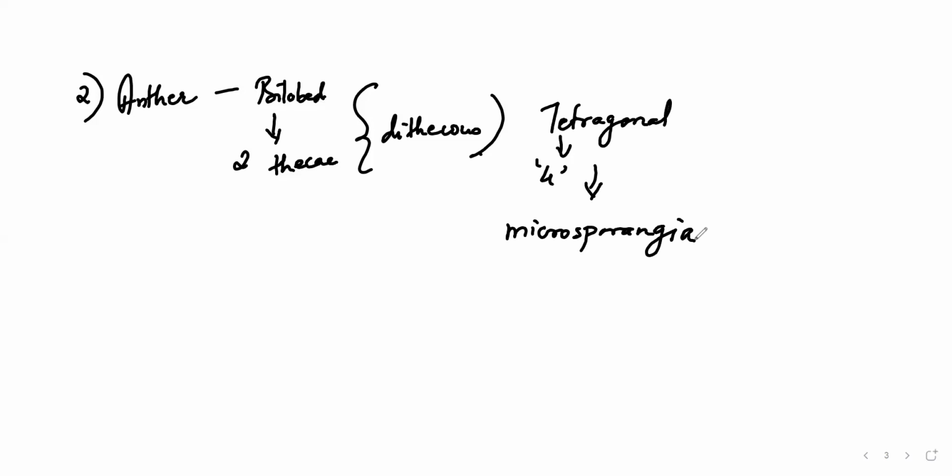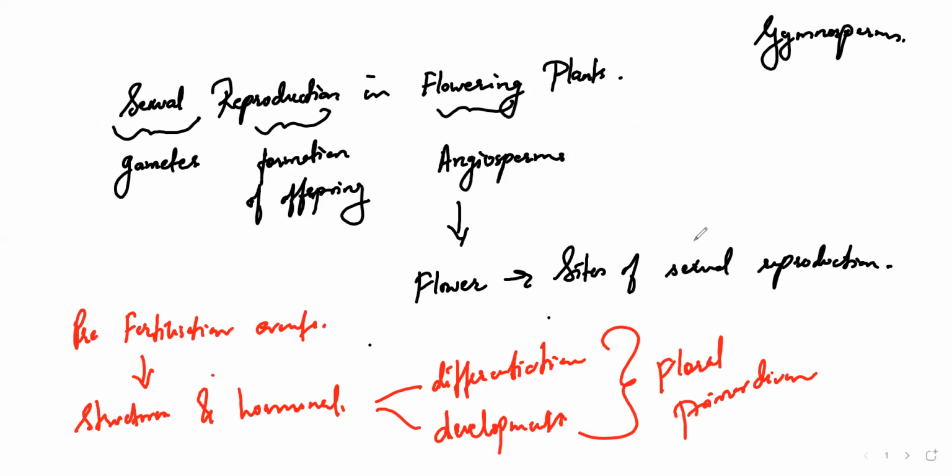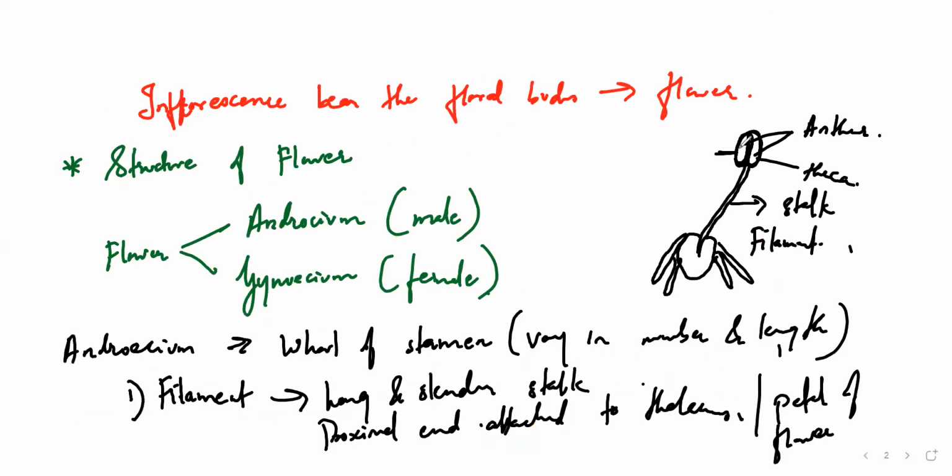Okay, so in each of this lobe, that is, two lobes are there, right? So if I zoom it like this, here just consider this as four parts like this. So this is altogether called the four microsporangia.